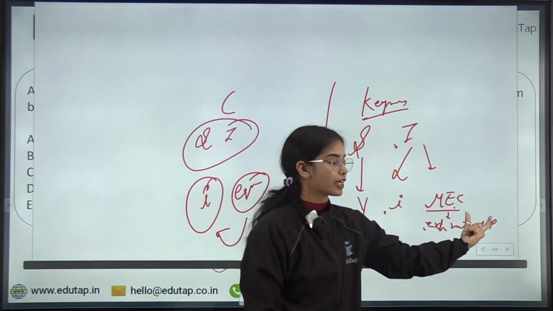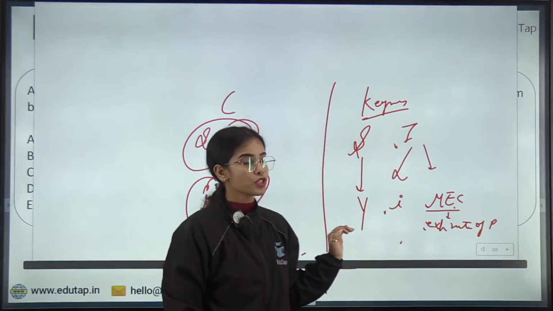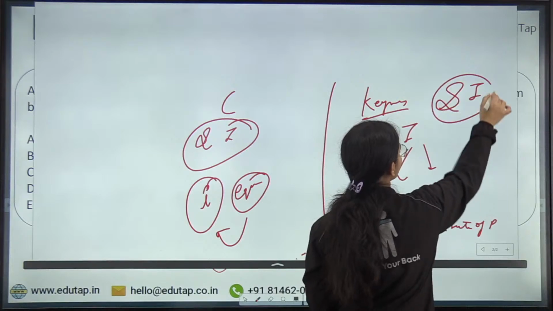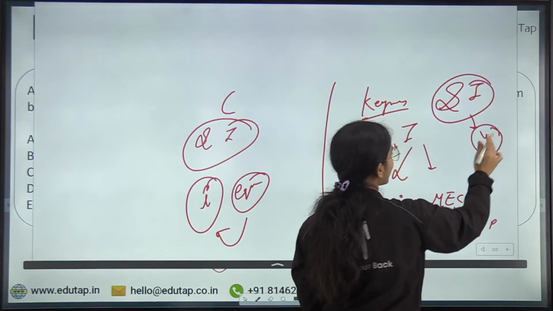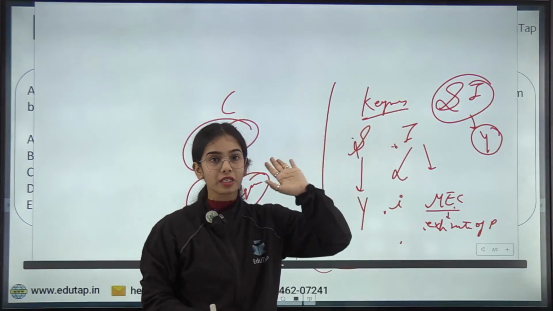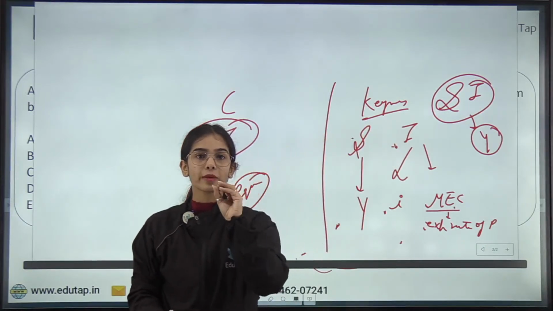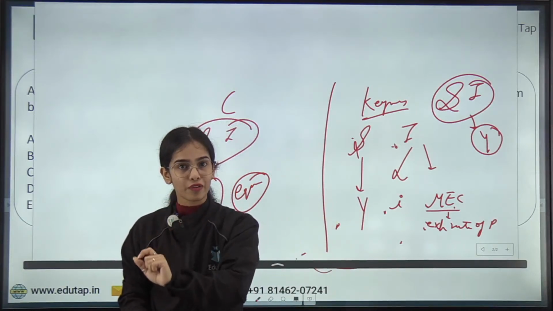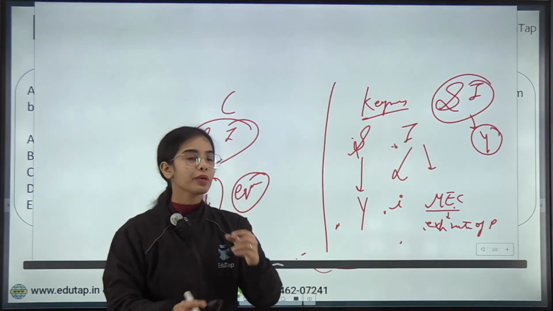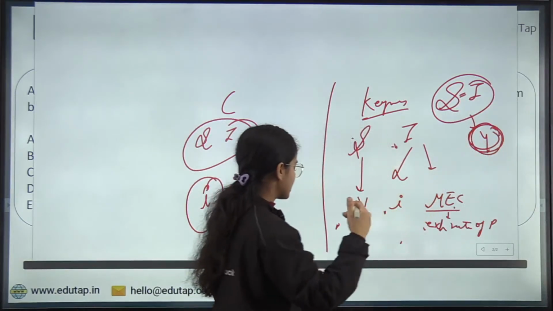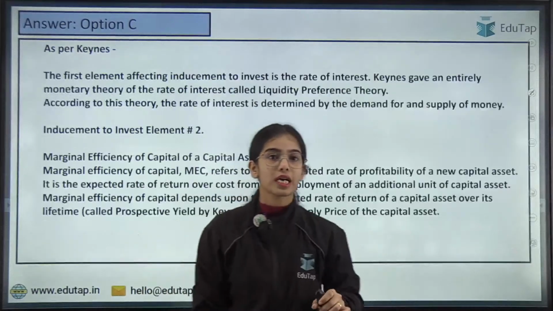And the equilibrium between saving and investment is brought by income. So remember that saving depends upon income; investment does not. According to Keynes, investment depends upon interest rate and marginal efficiency of capital, but equilibrium between saving and investment is brought by income only. So this is as per Keynes.